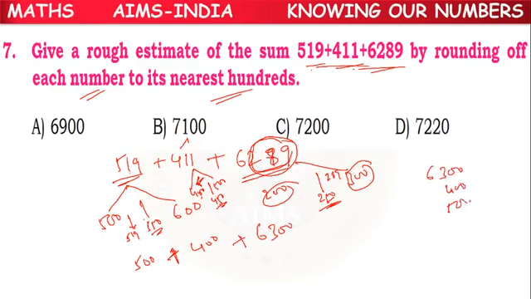6300 plus 400 plus 500. 3 plus 4, 7. 7 plus 5, 12. 2 we can keep here. 1 we have to take carry. 6 plus 1, 7. 7200 is the right answer. C option is the correct answer.